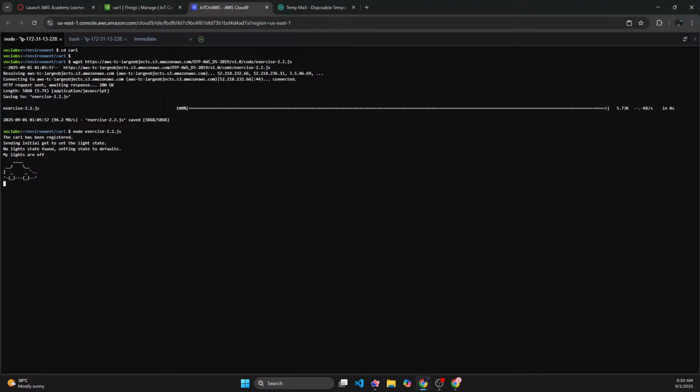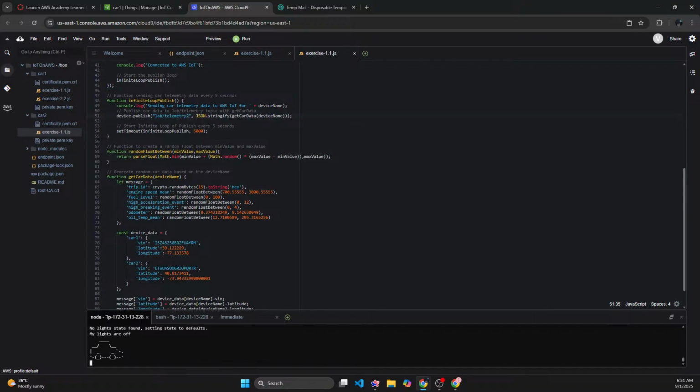Like I said, when communicating with MQTT, normally your state will not be saved. For MQTT to work, both your thing and your IoT core, or any server that's sending MQTT messages, have to be online.